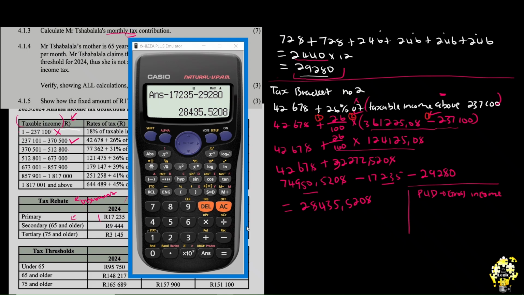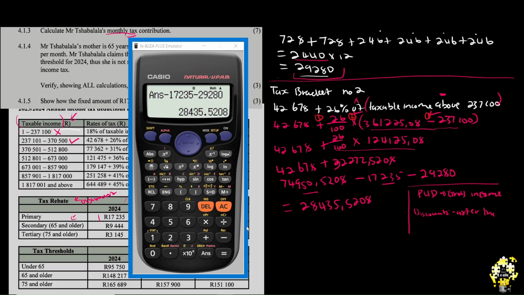I felt the need to write this here. And then you also have your discounts. What are your discounts? Your discounts are the medical tax credits and also the rebates. You use these ones after you have chosen the bracket and you have solved everything in the brackets. That's when you use this one.